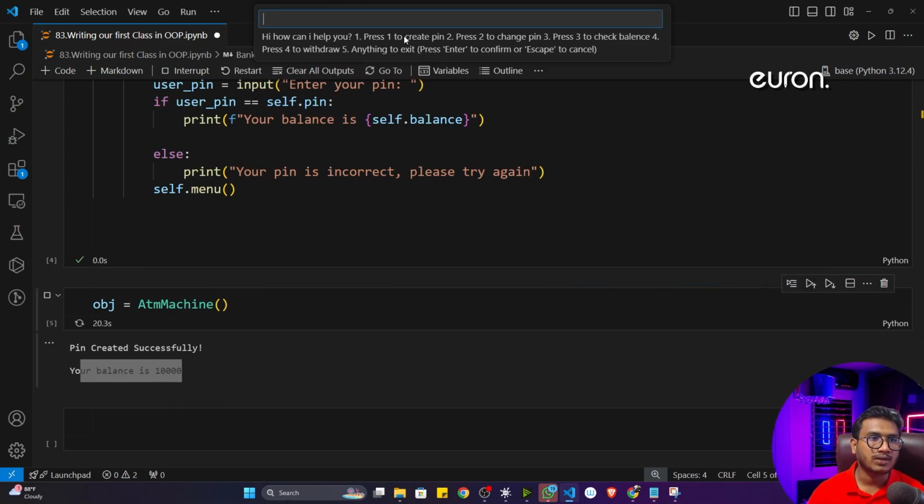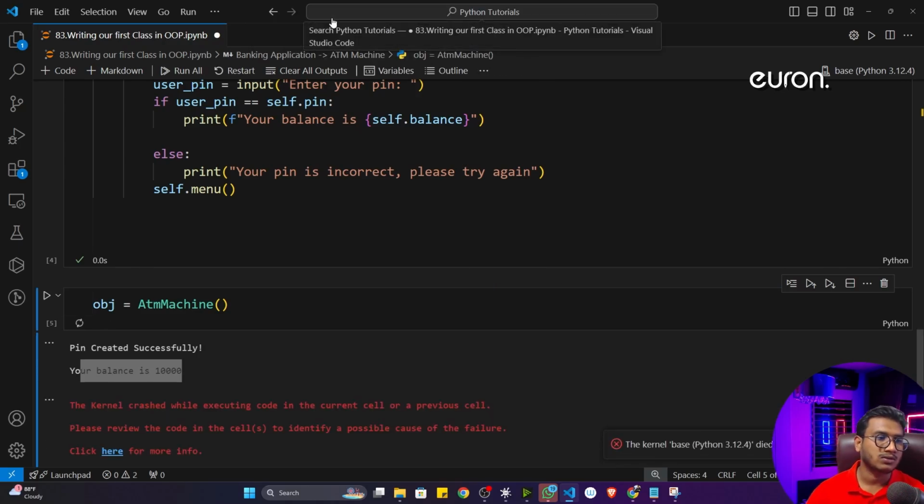Now if you want to change the pin, you can go to the 2 option. Now I don't want to do anything, so I'll just simply press the escape button to exit my application.